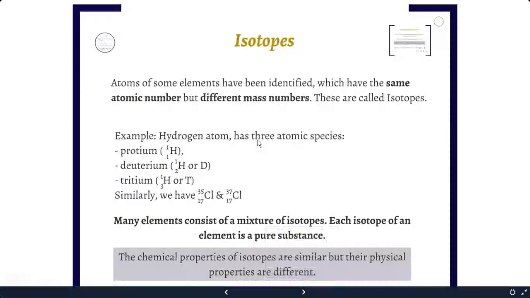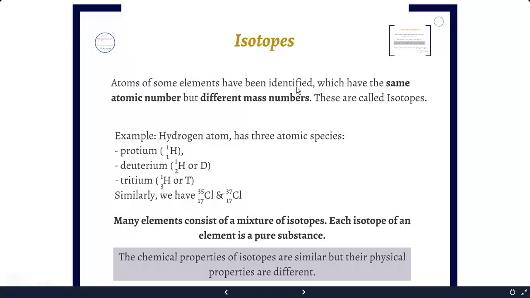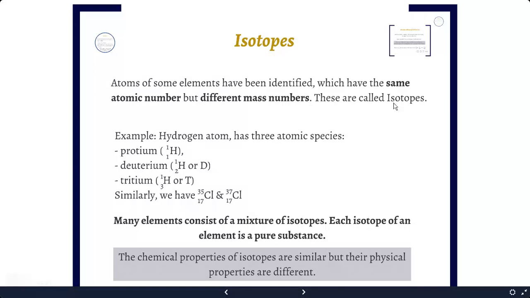Now, how can you define isotopes? Some elements have been identified which have the same atomic number but different mass number, known as isotopes. For example, we will take the isotopes of hydrogen. Hydrogen has basically three isotopes: protium, atomic mass 1, deuterium, atomic mass 2, and tritium, atomic mass 3. Similarly, chlorine has two natural isotopes, that is chlorine 35 and chlorine 37.